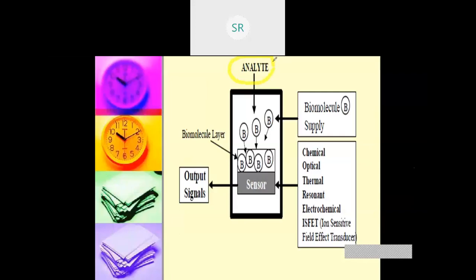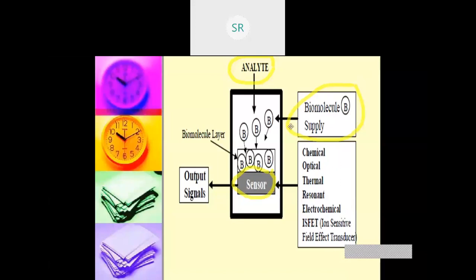The analyte needs to be detected with a biologically derived molecule such as enzymes, certain forms of antibodies and other forms of protein. So these biomolecules, when attached to the sensing element, can alter the output signal of the sensor when they interact with the analyte.